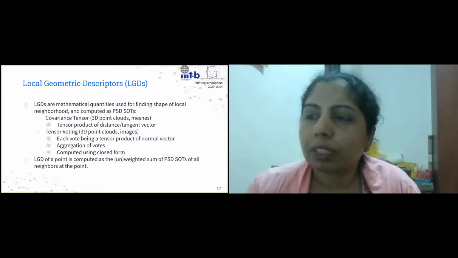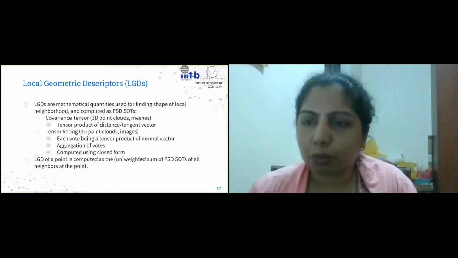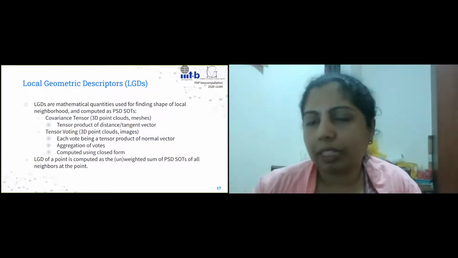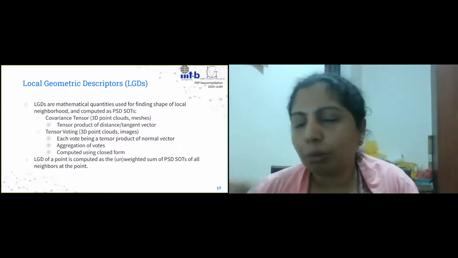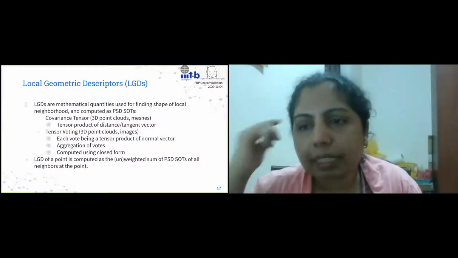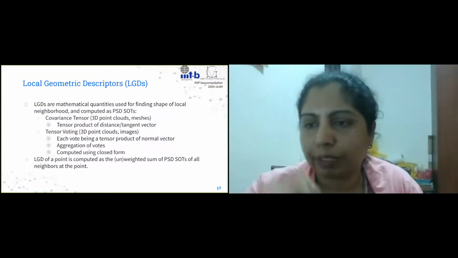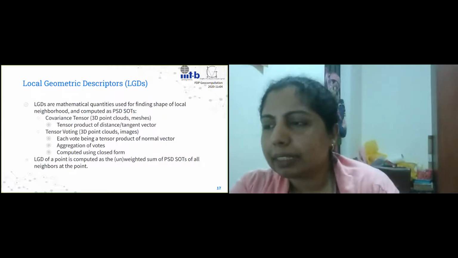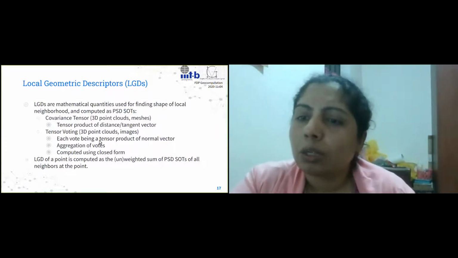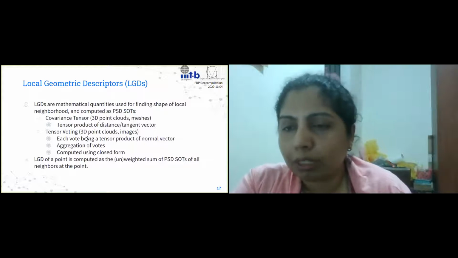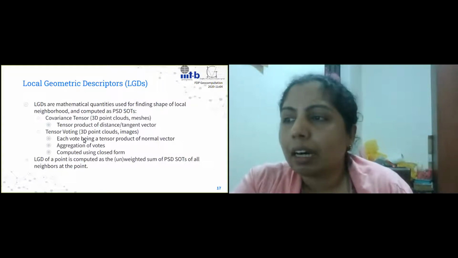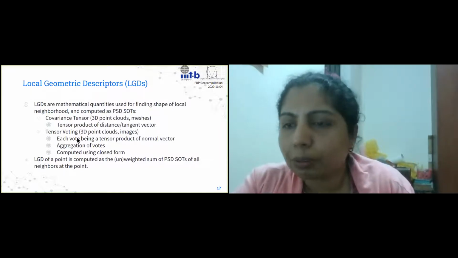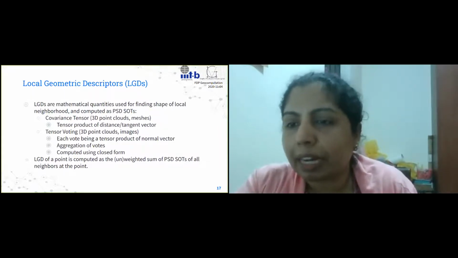And this works when you aggregate votes from the neighbors. So each neighbor would vote, right? Vote saying that this is the information I want to give you, and these votes get collected, and that's essentially what the tensor voting field is all about. Recently, in 2016, they figured out a closed form solution for tensor voting, which is actually pretty neat. Earlier, it was somewhat harder to compute tensor voting because it had to happen in an iterative fashion.